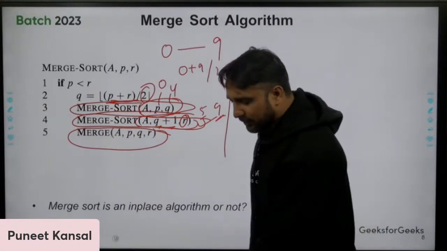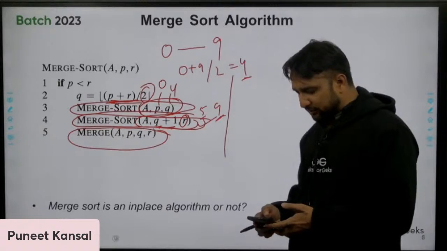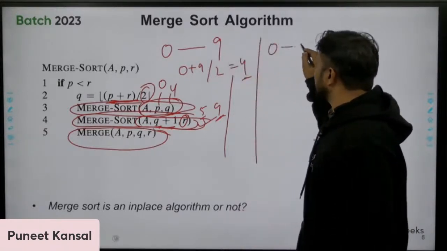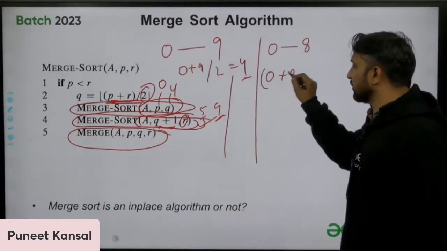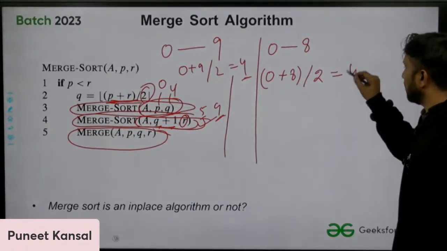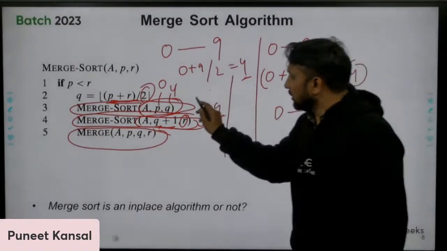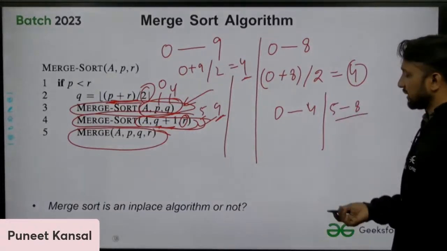Let me take these last two questions from my side. What if an odd number of elements will be there, 0 to 8? Simple, I will do the same. I am not doing something different here. Divide by 2, so that is 0 plus 8 divided by 2, which is 4. So 0 to 4 elements will be in the left sub function, and from 5 to 8 will be in the right sub function.